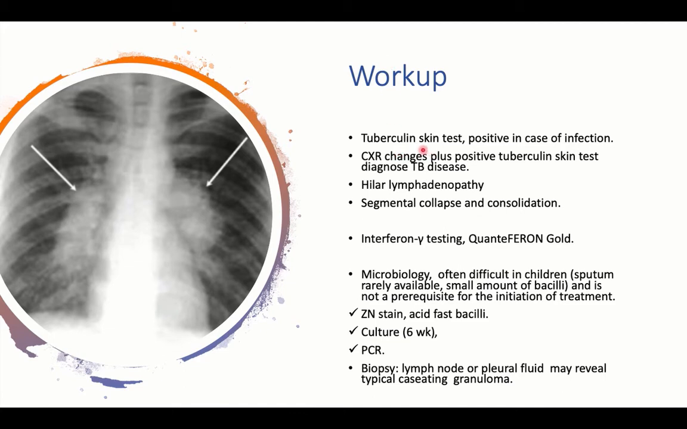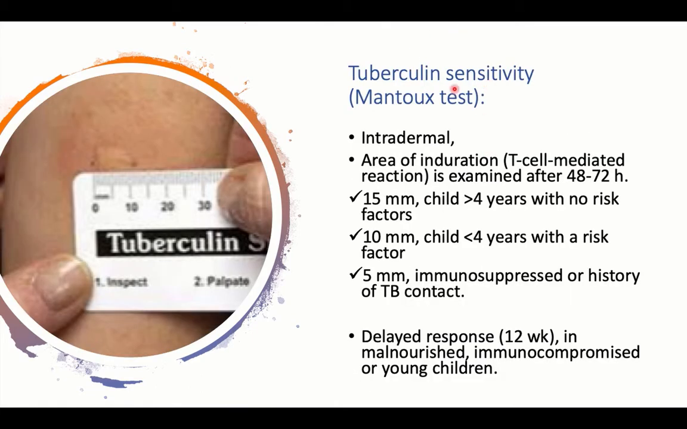The tuberculin skin test is usually the first-line test to be done. It will be positive in case of infection, but sensitivity develops after 3 to 12 weeks. This is the tuberculin sensitivity or Mantoux testing, which is an intradermal injection of PPD, purified protein derivative, and then watching for an area of induration rather than just erythema. We measure the area of induration, which is a T-cell mediated, type 4 hypersensitivity reaction. It should be measured and examined after 2 to 3 days.